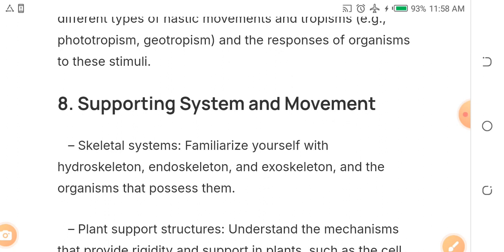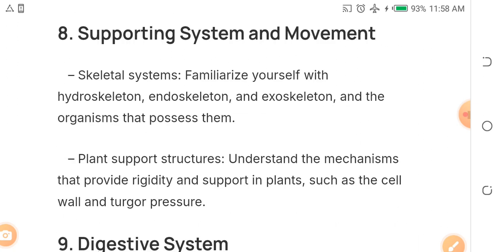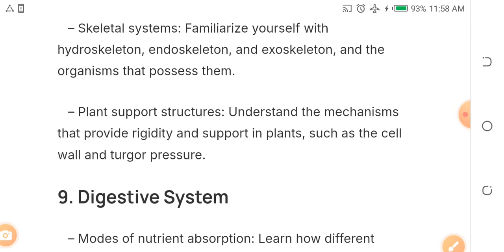The next for you to study is supporting systems and movement. Under it, pay attention to skeletal systems, plant structure and plant support structures. These are very important. Under skeleton, of course, you need to study hydroskeleton, endoskeleton, exoskeleton, and the organisms that use them. You know, organisms like snail, millipede, centipede, they have exoskeleton. Like tortoise, all of them has exoskeleton.